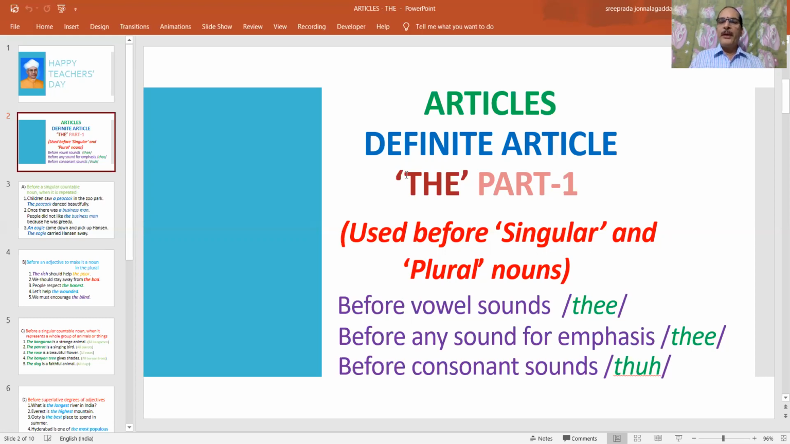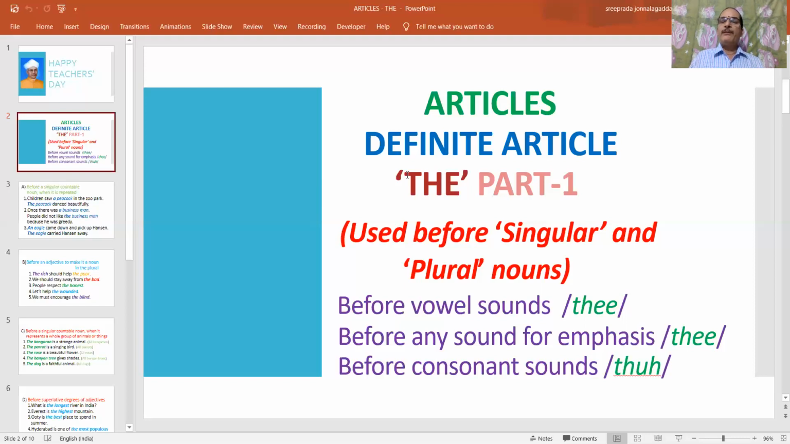He is the Prime Minister, the Prime Minister. That means none other than that person. So to give emphasis, he is the President of America. The President of America. That means that particular person. So when we have to give emphasis on a particular word, even though it begins with a consonant letter or sound, we have to pronounce THE as "thee".